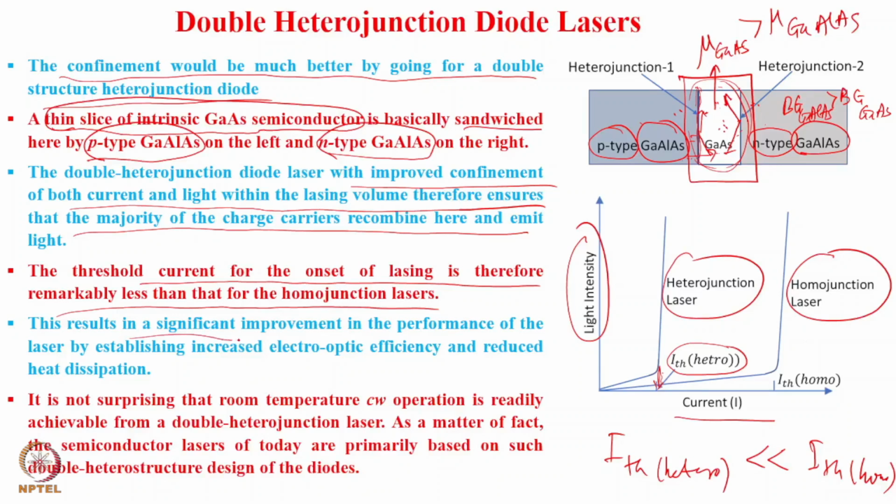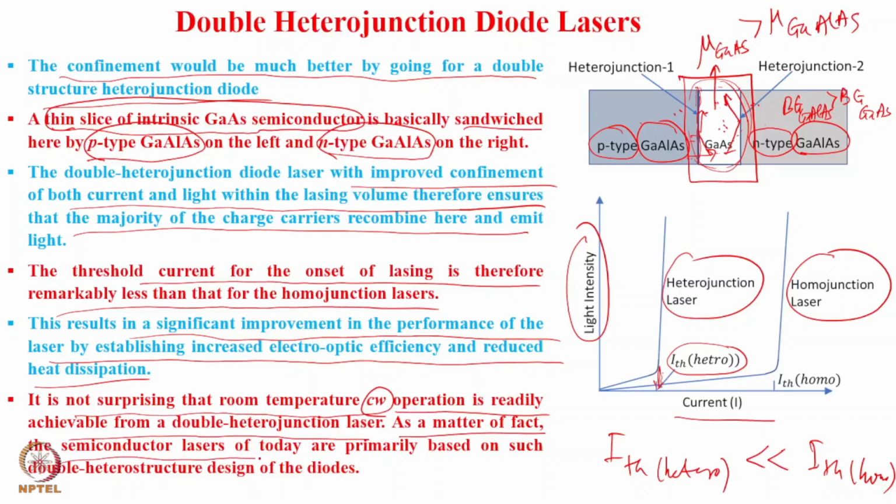So this results in significant improvement in the performance of the laser by establishing increased electro-optic efficiency and reduced heat dissipation. It is therefore not surprising that room temperature CW operation is readily achievable from a double heterojunction laser. As a matter of fact, the semiconductor lasers of today are primarily based on such double heterostructure design of diodes.